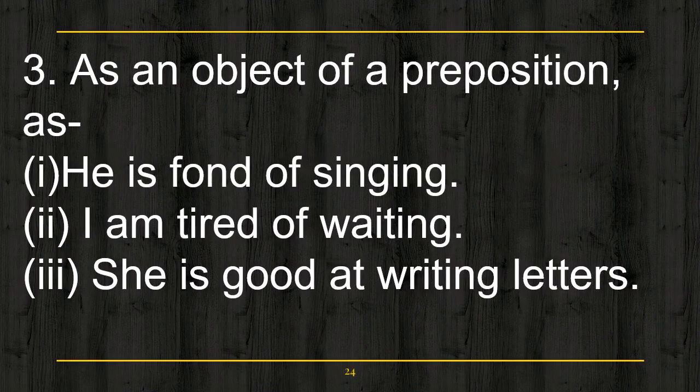The third use of gerunds is that it is used as an object of a preposition. For example, he is fond of singing. Now, of is a preposition and singing is a gerund which is used as the object of the preposition of. Similarly, look at the second example. I am tired of waiting. Waiting is a gerund which is used as the object of the preposition of. She is good at writing articles. Now, writing is a gerund which is used as the object of the preposition at. Okay, I hope it is clear to you.